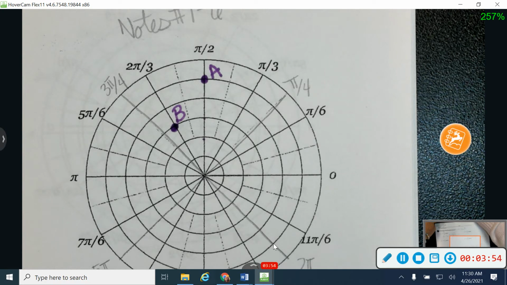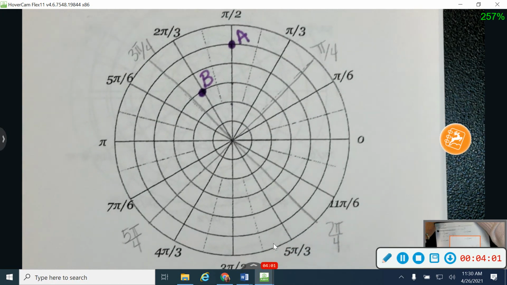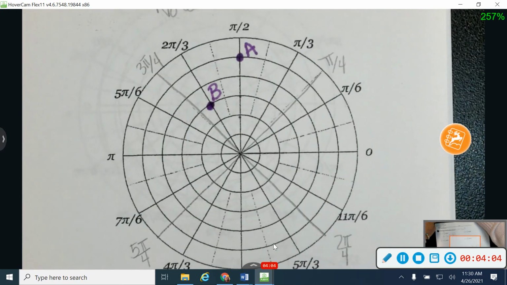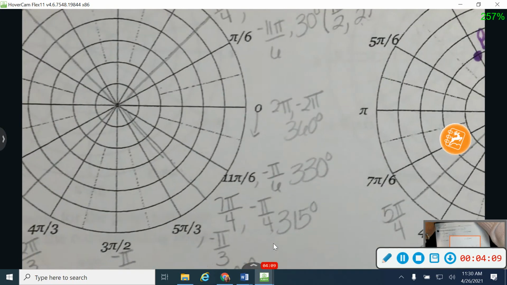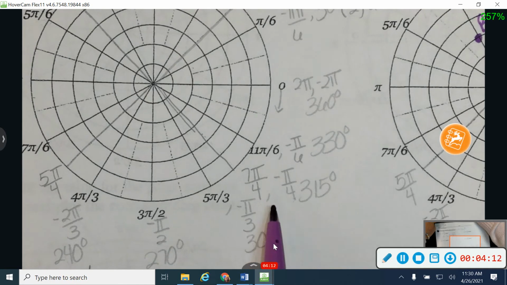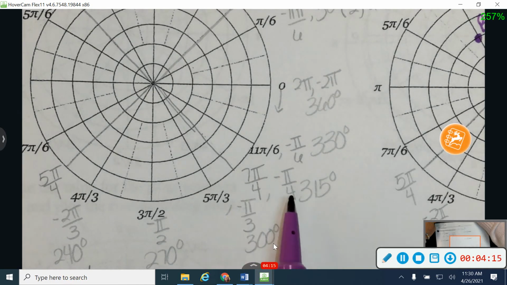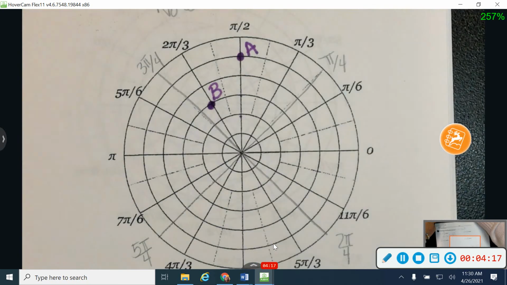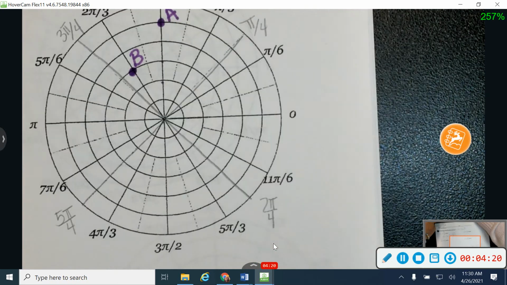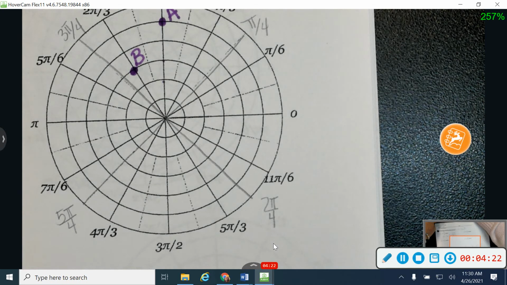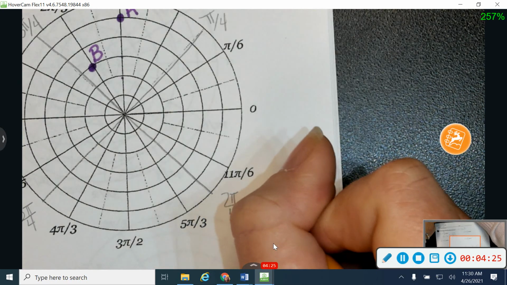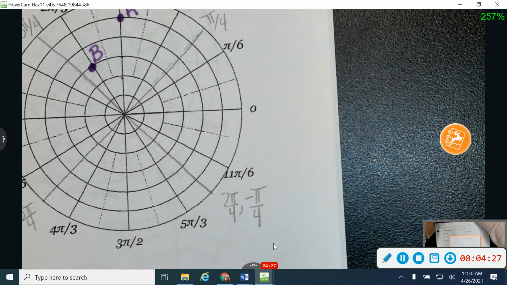Any questions on those two? Okay, the difference on number 3 is that they've given me a negative angle. So this time I'm trying to find the angle negative pi over 4. If you look at your cheat sheet there, I know that negative pi over 4 is the same thing as 7 pi over 4. So these two angles are the same. So back over here, I know that this is also negative pi over 4. That's right there on my little cheat sheet.